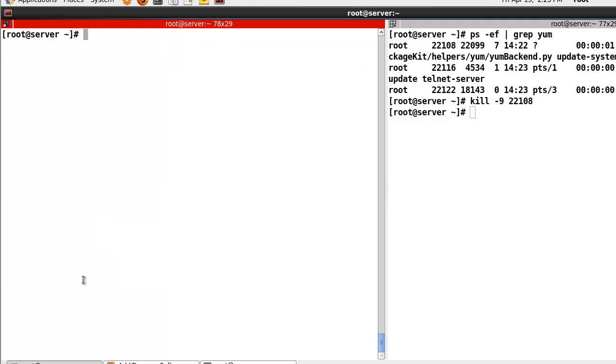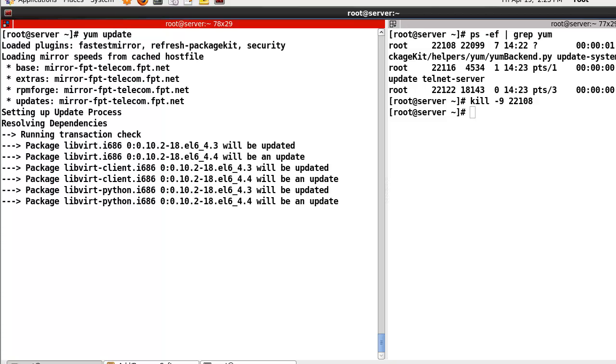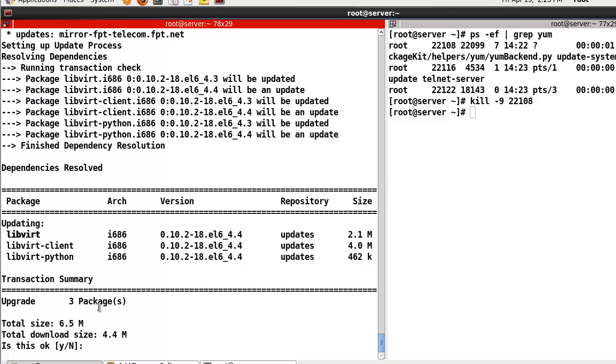But if you run a full update, this one will update everything. In my case, now there are only 3 packages. But maybe the first time you use this command, yum will show so many packages and it will take a long time to install all the updated packages. So in my case, just no.